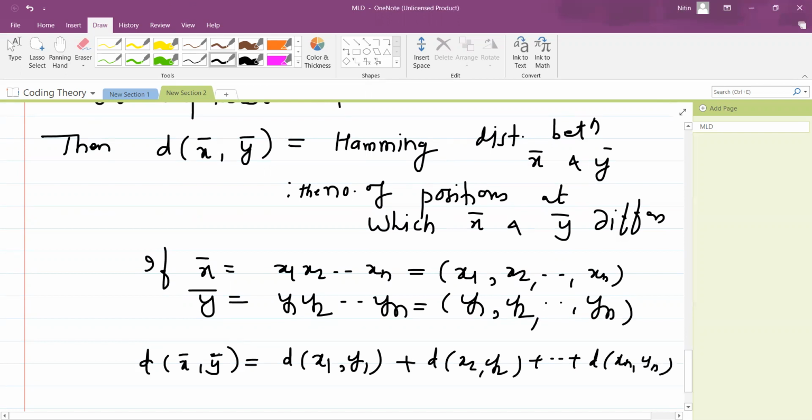Remember, d of x bar comma y bar means the distance between two vectors, but d of x1 comma y1 means the distance between two scalars. Here the entire x bar is a vector, but each entry will be a scalar. Okay, so just keep in mind what we are doing.